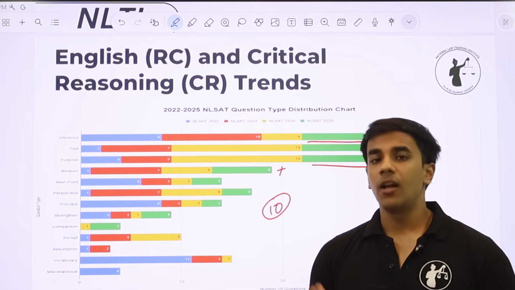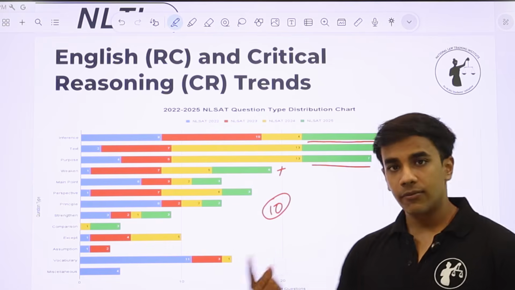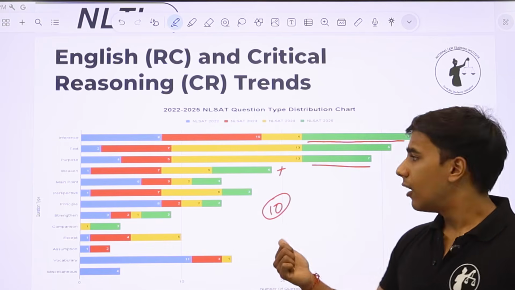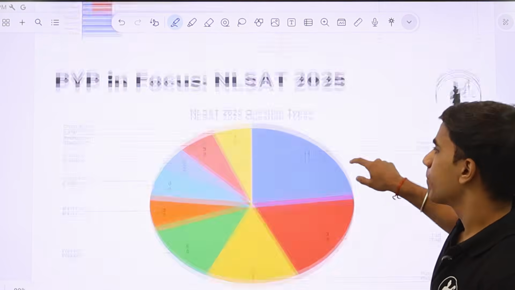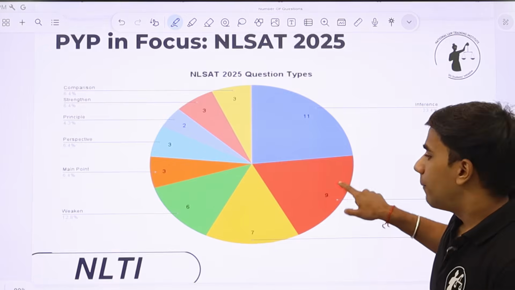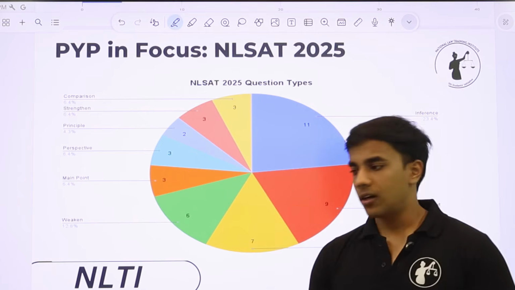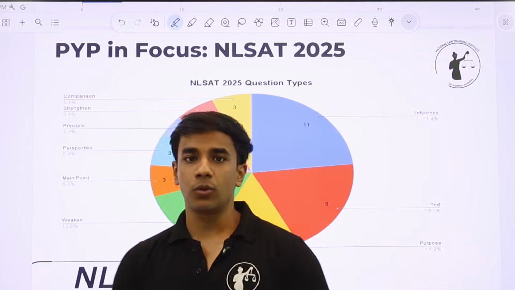To tell you in brief, NLSAT 2026 may expect a huge focus on inference, assumption, strengthening, weakening, main point, and directly text-based questions. So this is the NLSAT 2025 complete breakdown. Because this paper was recently held, this is the primary paper that is in focus for us.